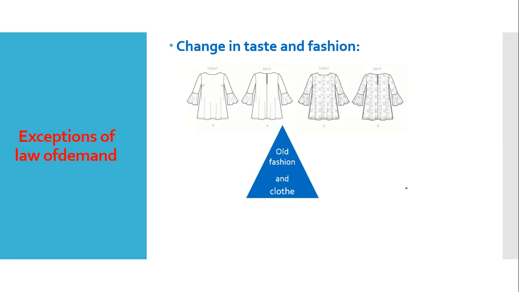So for old fashioned clothes, if prices fall for these clothes, people have less interest to buy those clothes, because they are not fascinated by this old fashioned cloth. So though price of this product falls, people are buying less of this. So here also we do not find that law of demand is being followed.